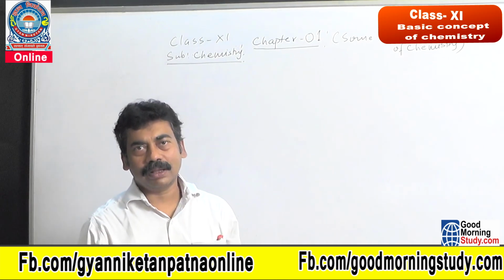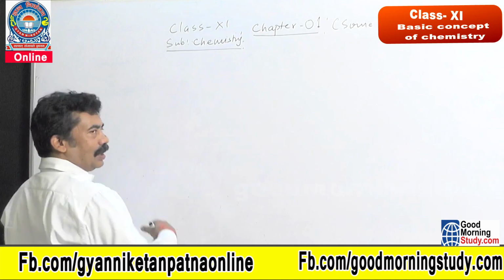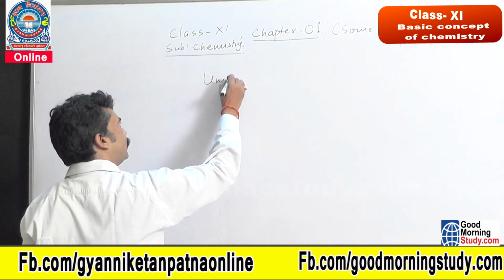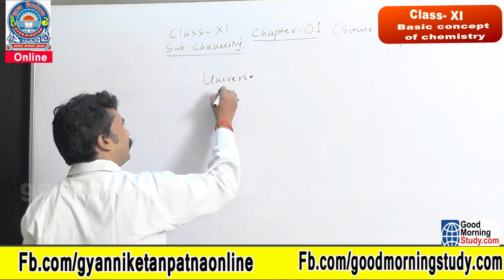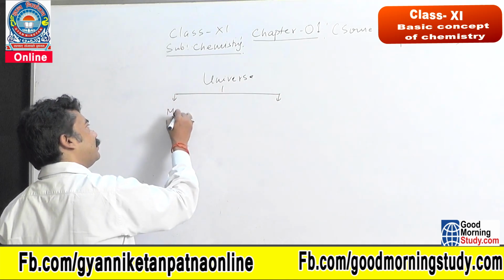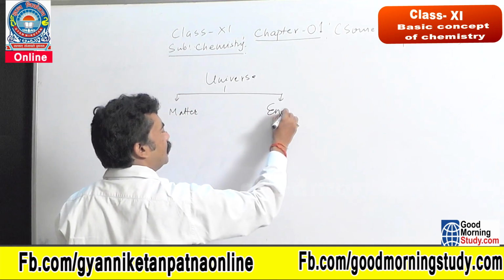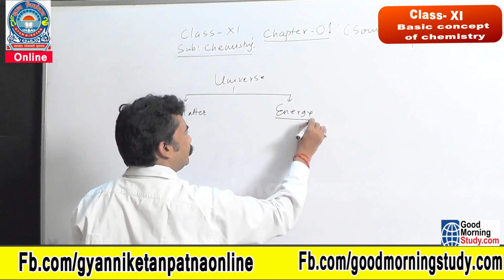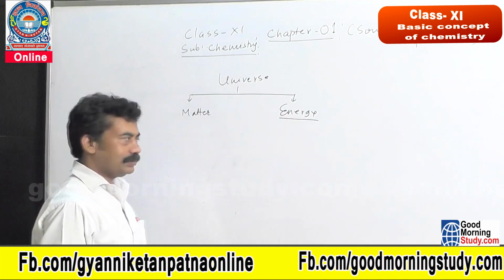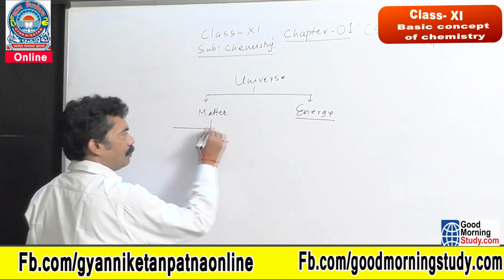क्या है universe में? Energy or matter. So it is made up of, I start from the universe. Universe is nothing but the manifestation of matter, and another is the energy. Now coming towards the classification of matter, matter is divided in two components.